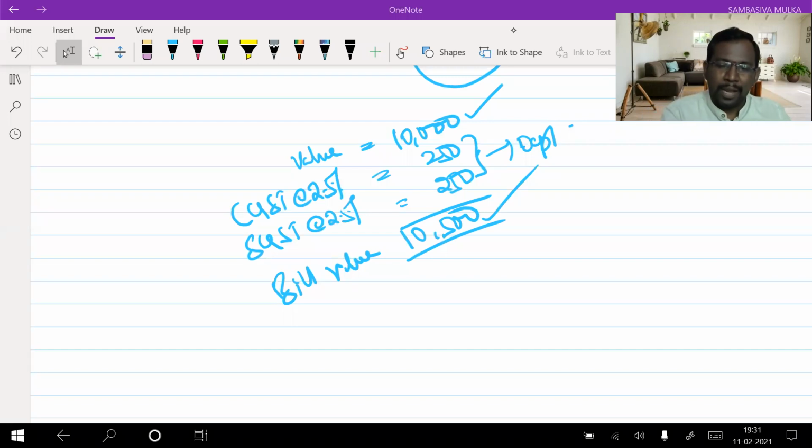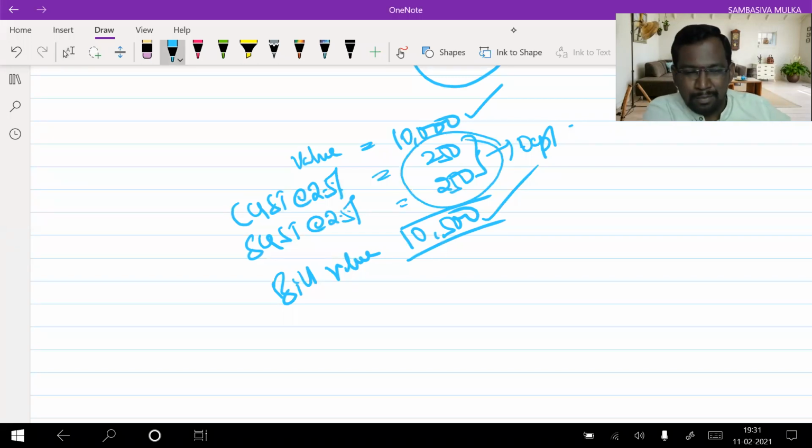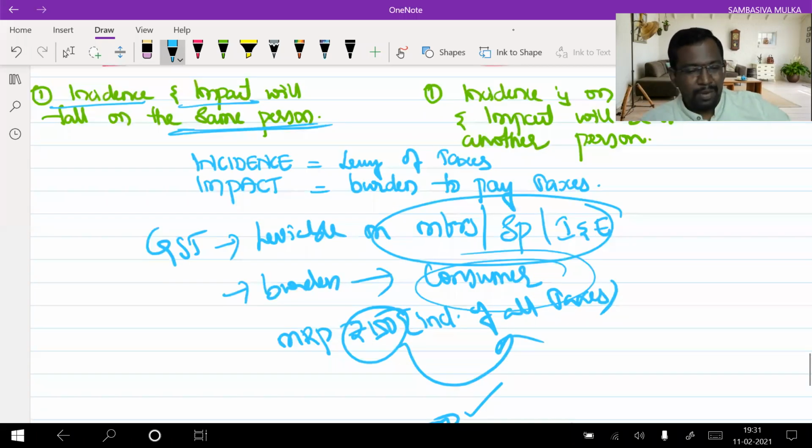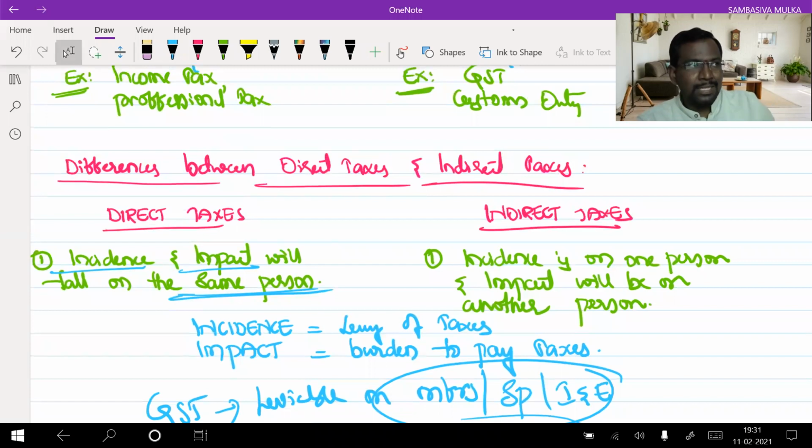Yes or no? So you are paying GST to the restaurant people, but not directly to the department. So you are paying tax, but not directly. You are paying tax indirectly. So that is why GST is an indirect tax. But when it comes to income tax, for the last 9 years I have been paying income tax directly to the department. No middleman. So that is why income tax is a direct tax.